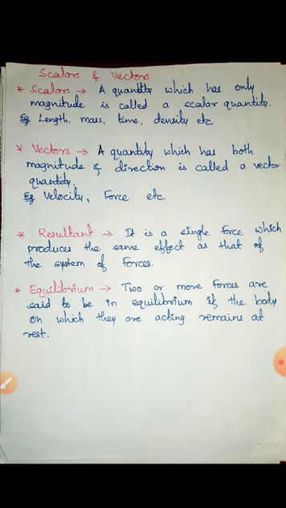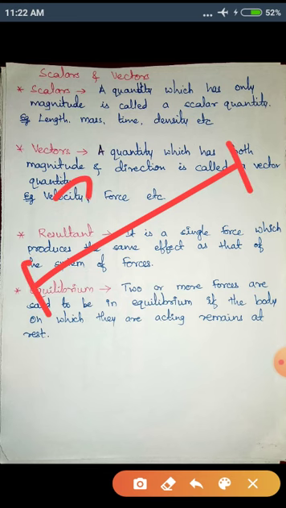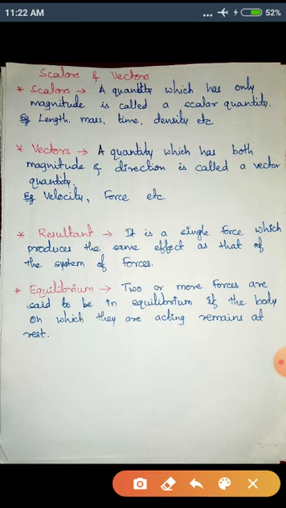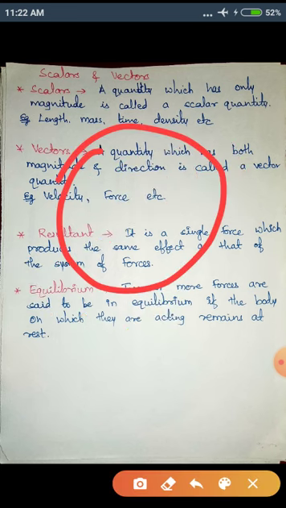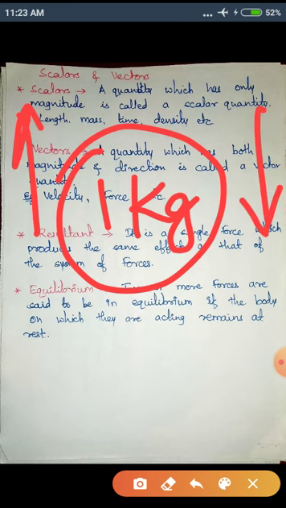If you are calculating the length of an object, then you don't need to worry about the direction. Directly you can say the length is 2 meters. You need not worry about direction, whether it is in this direction or the opposite direction. If you are talking about the mass of an object, you can say the mass is 1 kg. It doesn't matter whether the mass is in some particular direction, whether upward or downward. You need not worry about the direction of the mass.